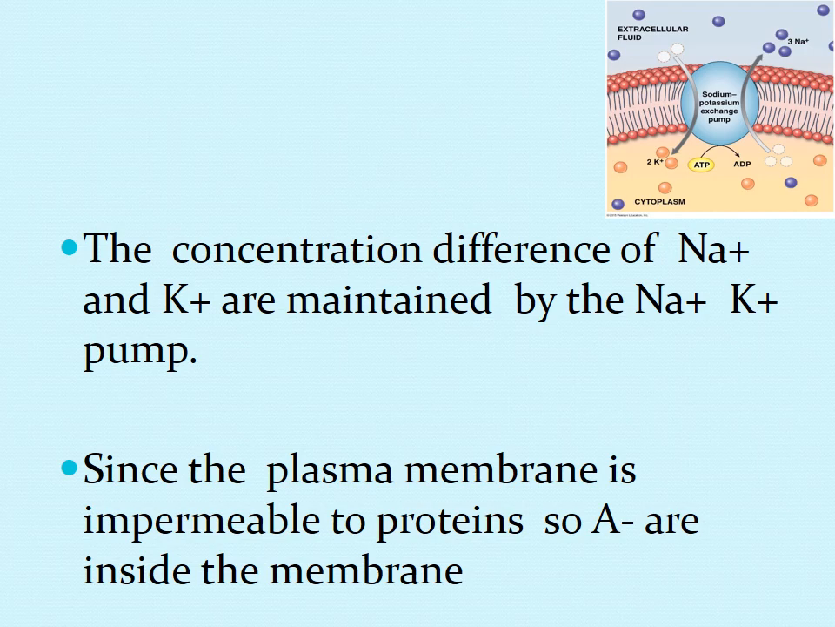And one thing I told you: the plasma membrane is impermeable to protein. So these proteins are designated as A negative. We have designated them with A negative particles, and they are the proteins present inside the cell which cannot cross the cell membrane.